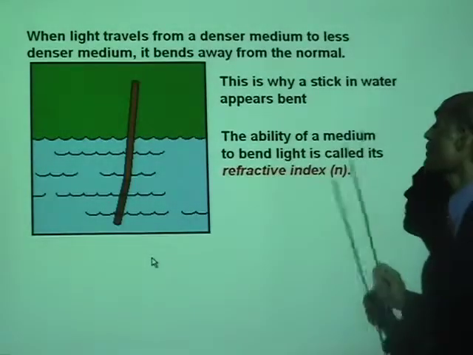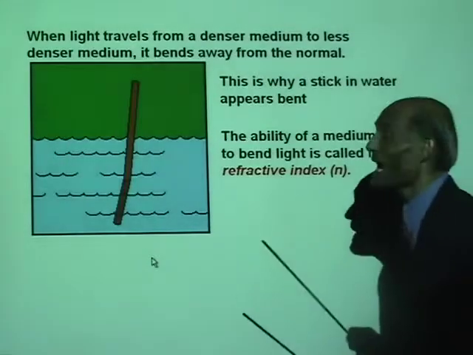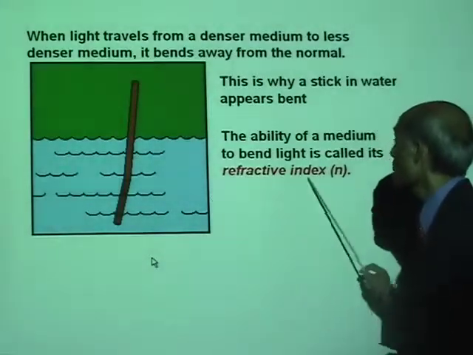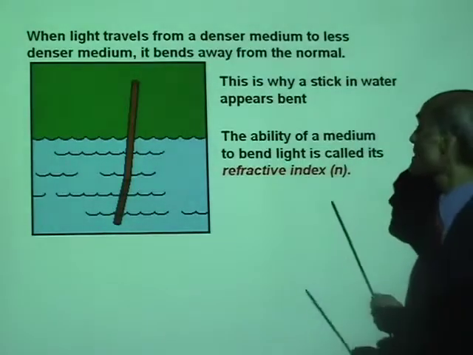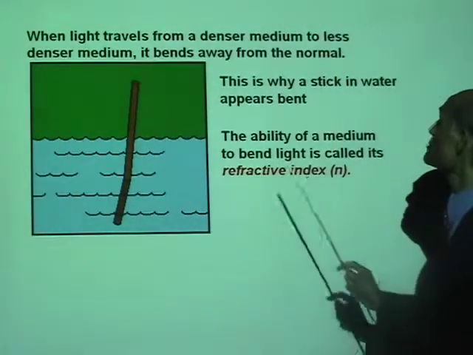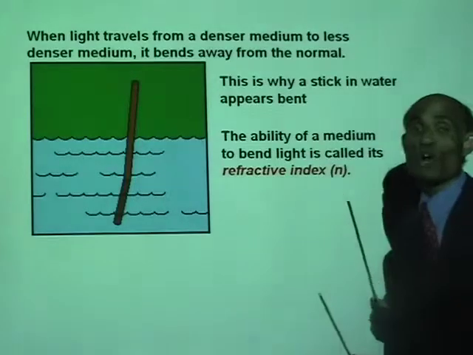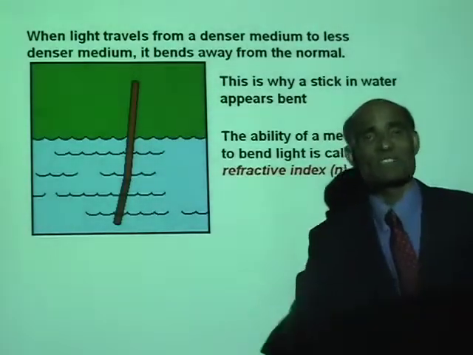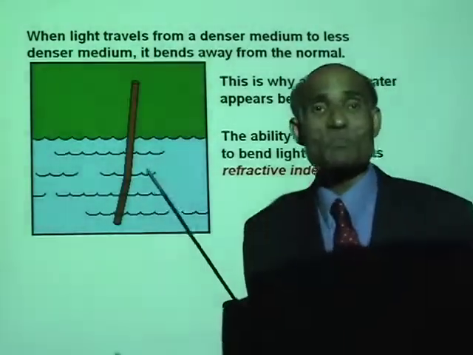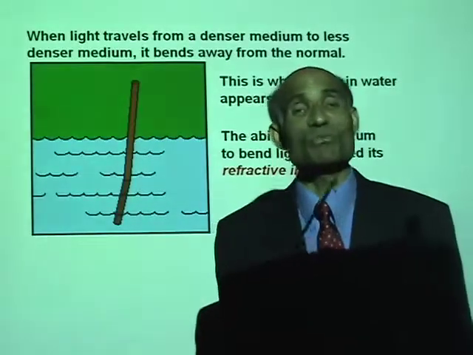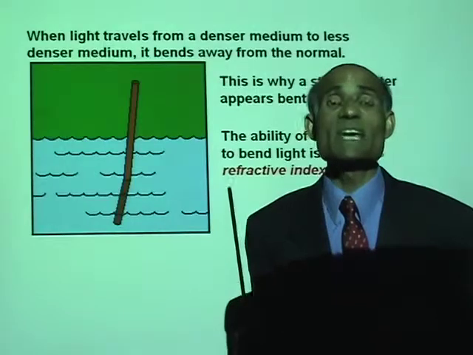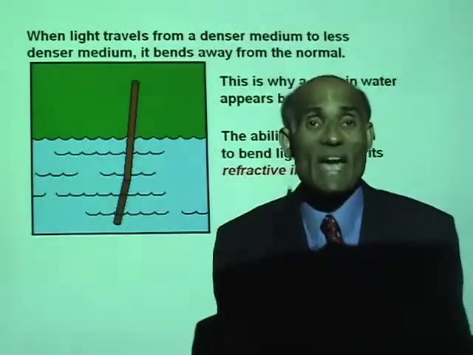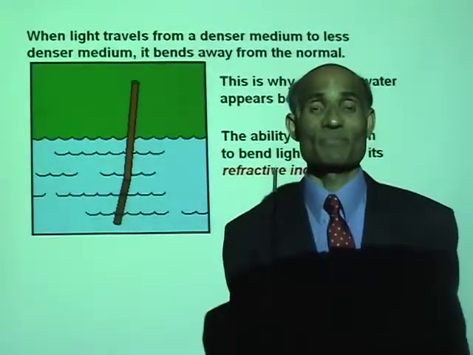The ability of a medium to bend light is called its refractive index. So every transparent medium has a refractive index. For convenience, we are going to take the refractive index of air as 1.